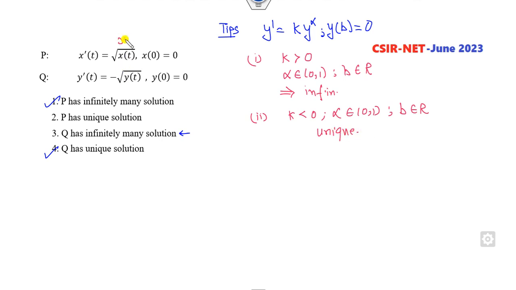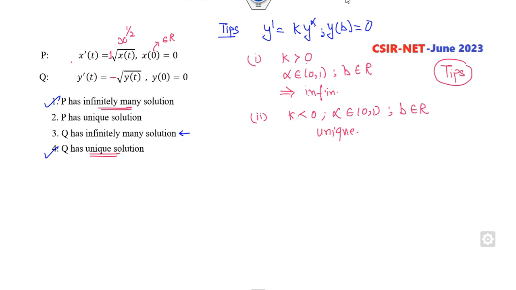So look at that. The first one is half, so alpha lies between 0 and 1. This is 0, which belongs to the reals. Constant k is 1, which is greater than 0. So it means infinitely many solutions. That's what the student agreed with. Look at this one. This is negative, k less than 0. So according to me, this is the unique solution because this is the tip or shortcut trick I had given.